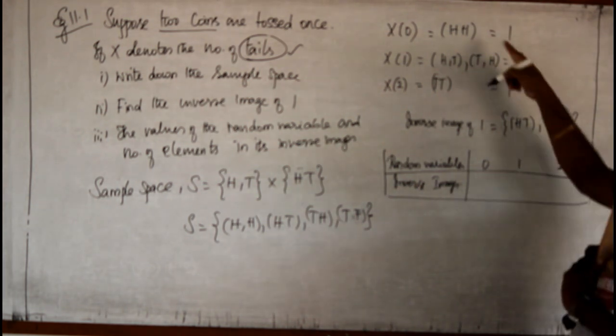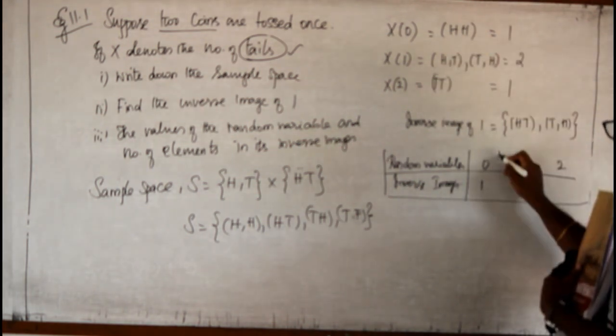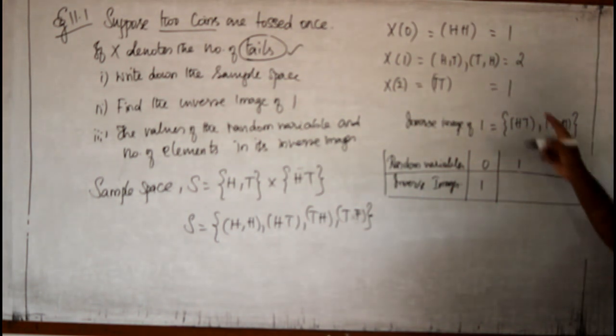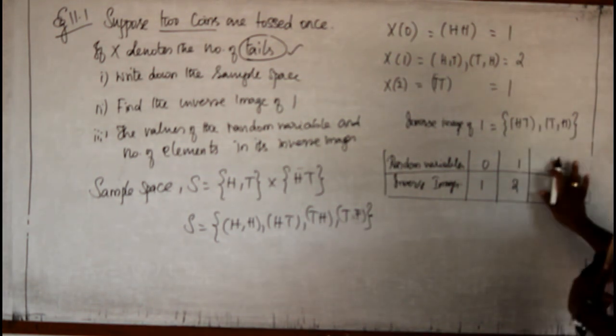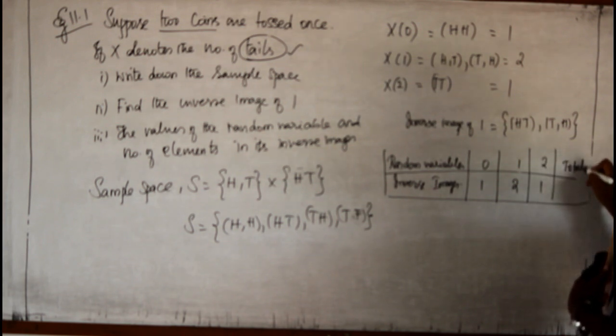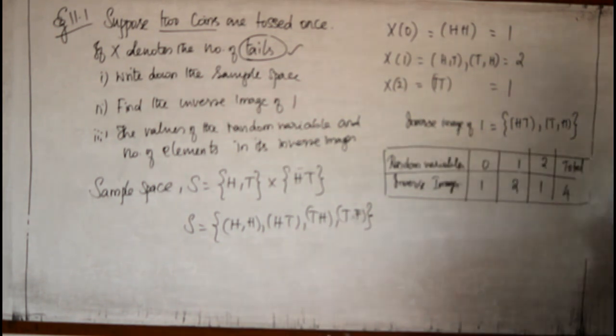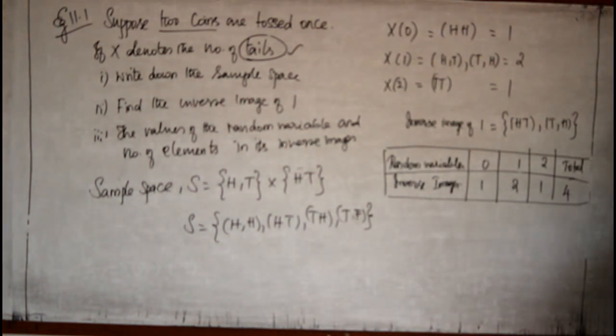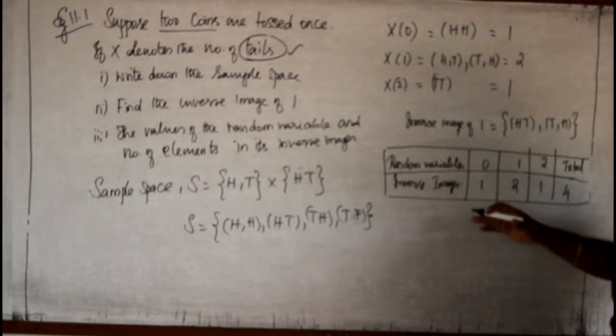Now, for 0, the inverse image is only one time it occurs, so 1. For 1 it is 2, and for 2 it is 1 time. So the total is how many occurrences? 1 plus 2 plus 1 is 4. This is our table. So this is our first problem.